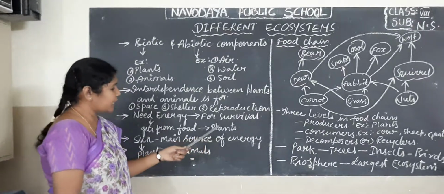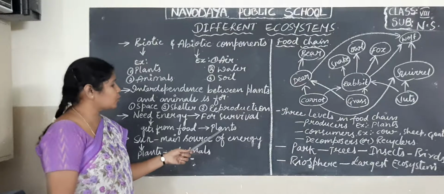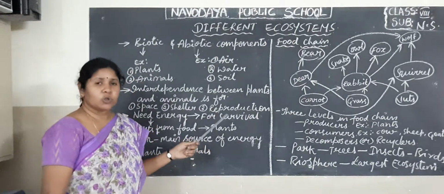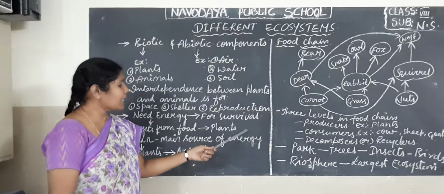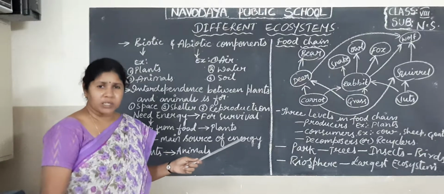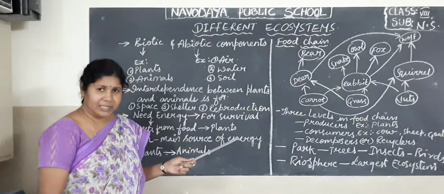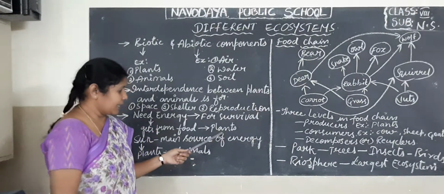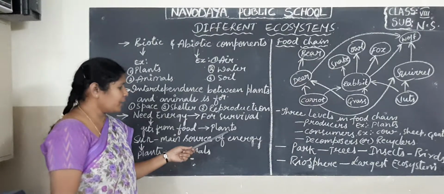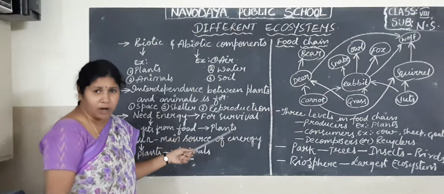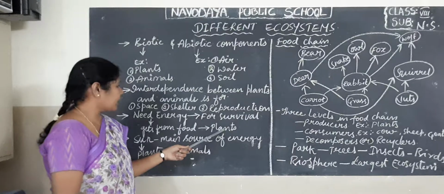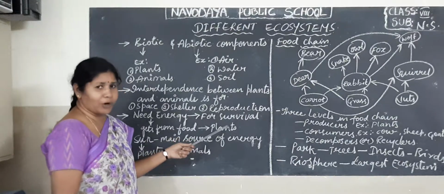How do plants get the food material? Through a process called photosynthesis. Through photosynthesis, plants prepare their food material by using water, carbon dioxide and some minerals, in the presence of sunlight, and store the food in their body.